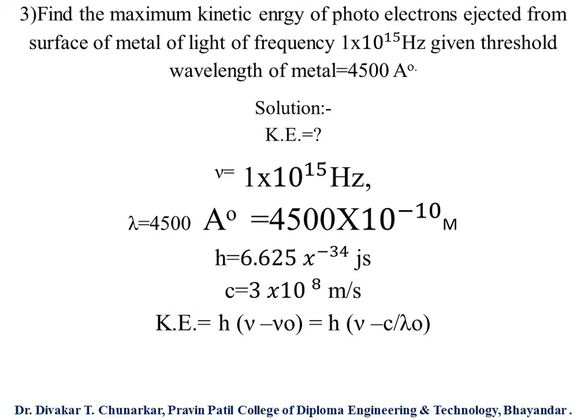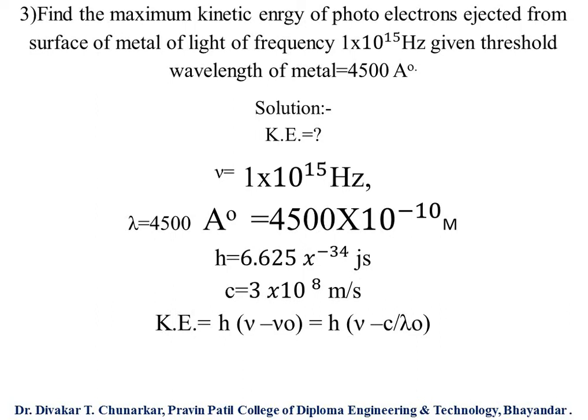Now, a numerical problem I will take here. Find the maximum kinetic energy of photoelectrons ejected from the surface of a metal by light of frequency 1 into 10 to the power 15 Hertz, given the threshold wavelength of the metal is 4500 angstrom. So this is the numerical problem. In this problem, find the maximum kinetic energy.